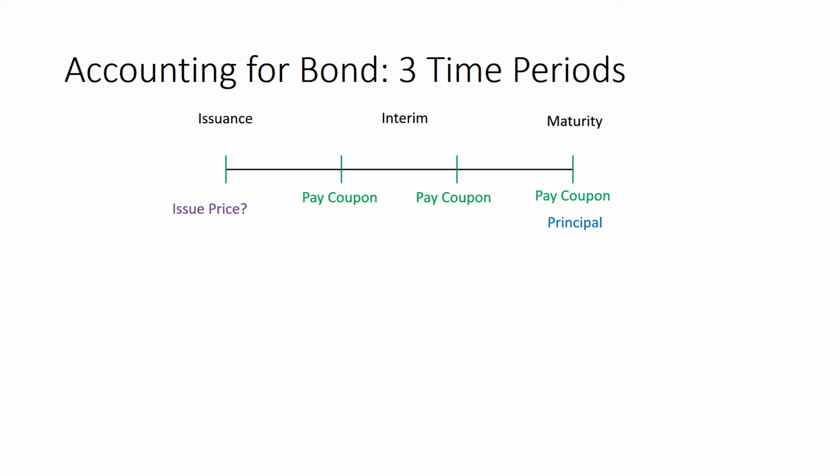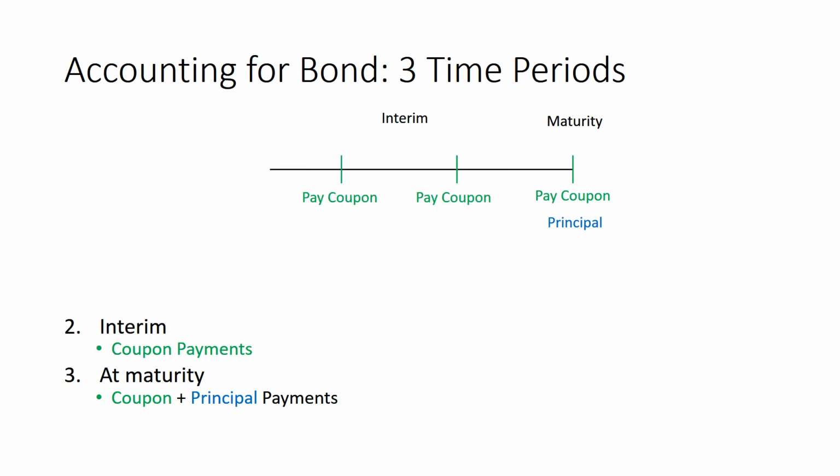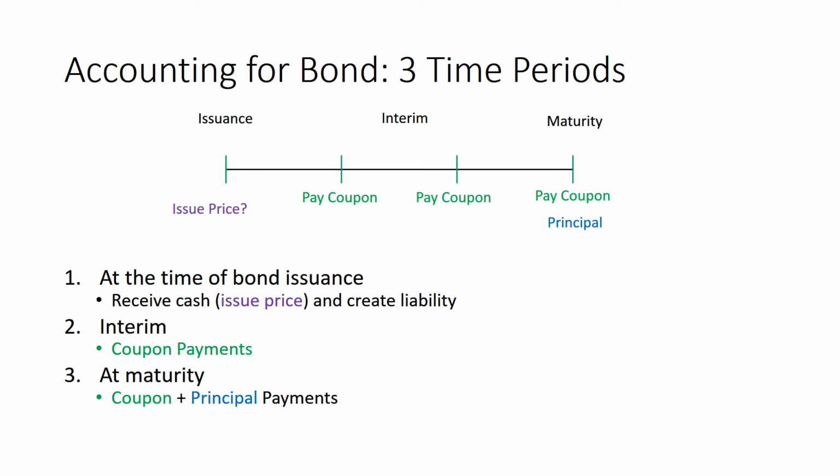So the question becomes, how much are investors willing to invest in this bond in exchange for this stream of cash flow in the future? Working backwards, at maturity, there are coupon and principal payments. In the interim, there are coupon payments. So that means at the time of the bond issuance, the firm will receive cash and create a liability because they have a bond outstanding.